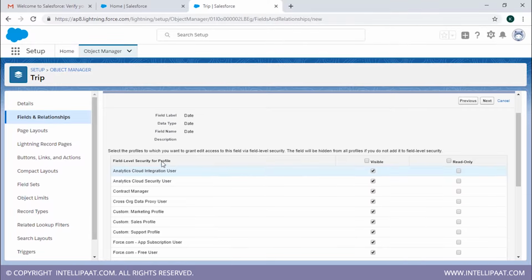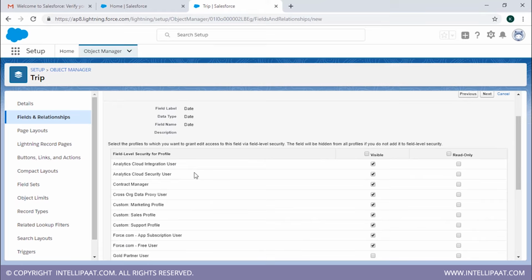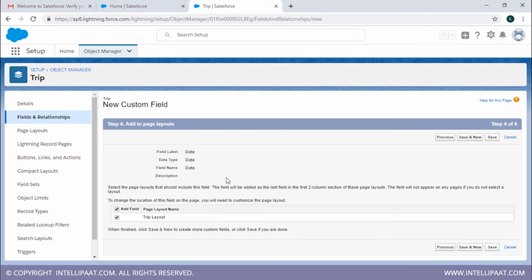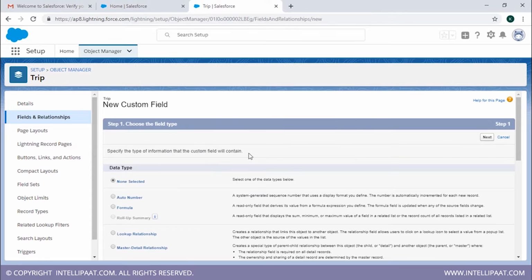We're going to make this particular field visible to all the default profiles, and we're going to click on next. We're going to add this to the page layout. So we have add field, page layout, that's the trip layout. We're going to click on save and new. So we are creating another field for that particular object only.